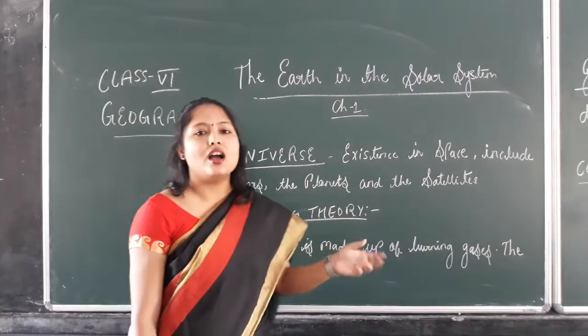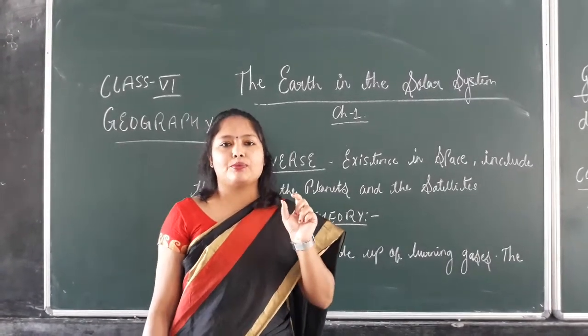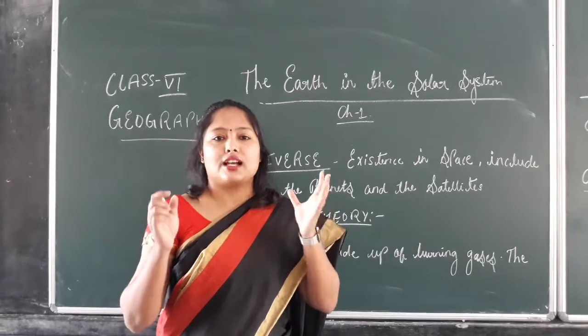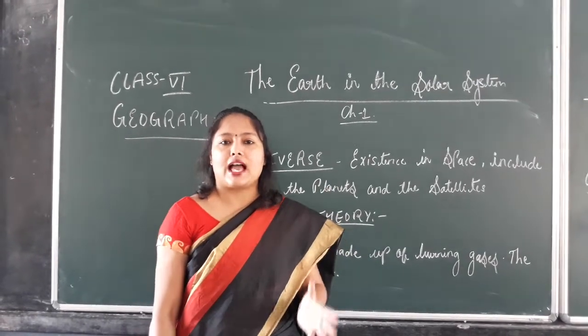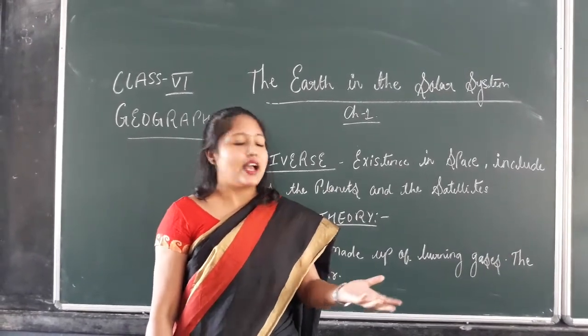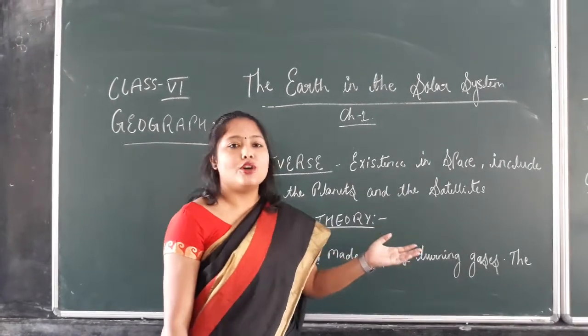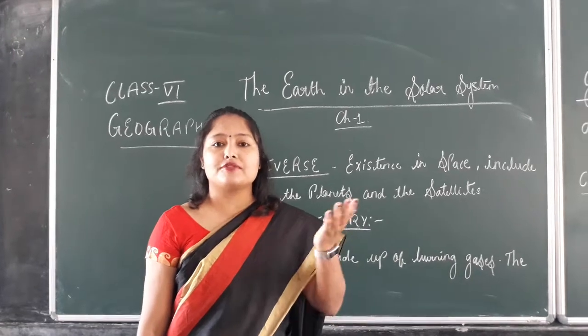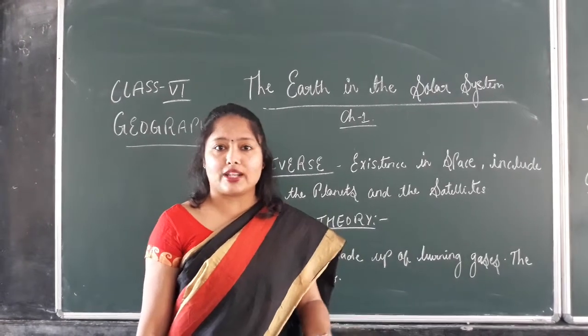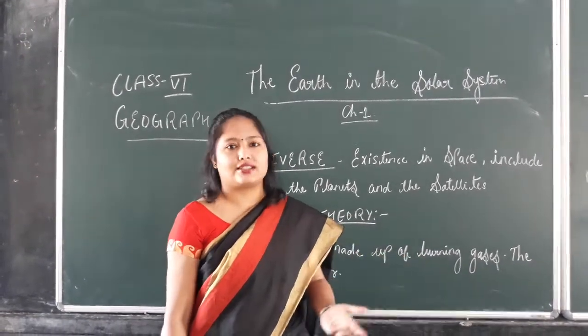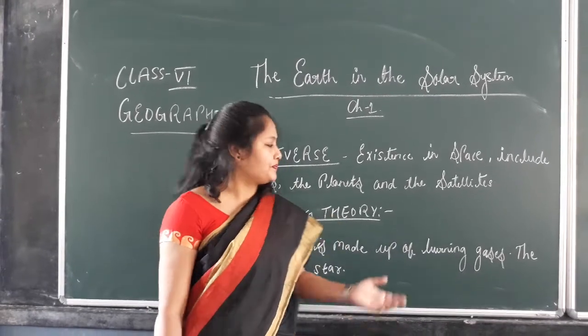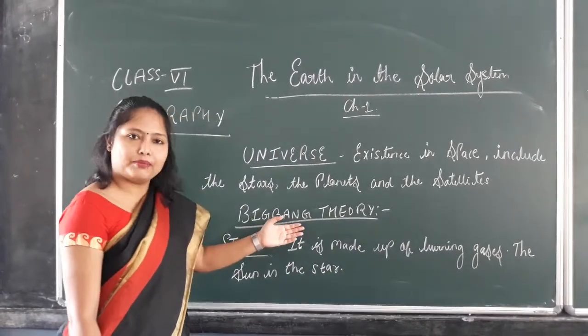It is believed that from a tiny point an explosion happened, and it is said that about 14 billion years ago, when that tiny point exploded, the universe was created. This theory was highly accepted. So this is about the Big Bang theory.